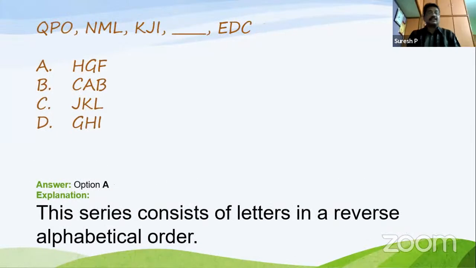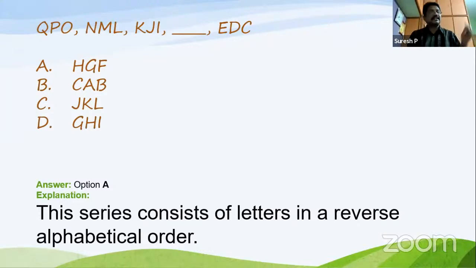Now we have to go for the next one. QPO, NML, KJI, EDC. Which one comes as the missing word? Okay. QPO, observe it. NML. When you observe it very carefully, no need to do anything here, the letters are in reverse order.